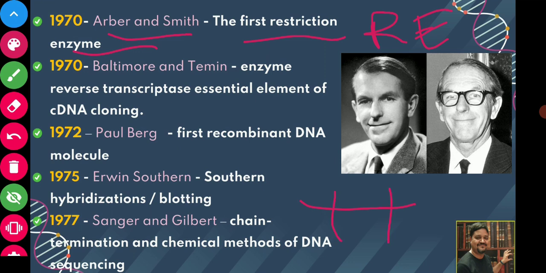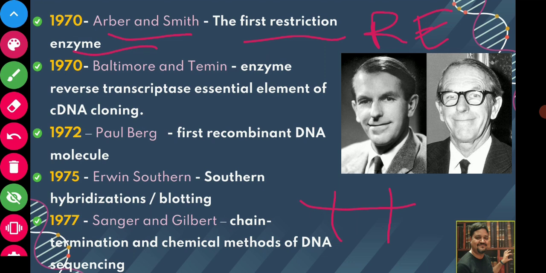So this was a very important discovery when we want to manipulate the DNA, when we want to instill a desirable change in the DNA. That discovery was considered very important, and they were awarded the Nobel Prize also. Arber and Smith discovered the first restriction enzyme.